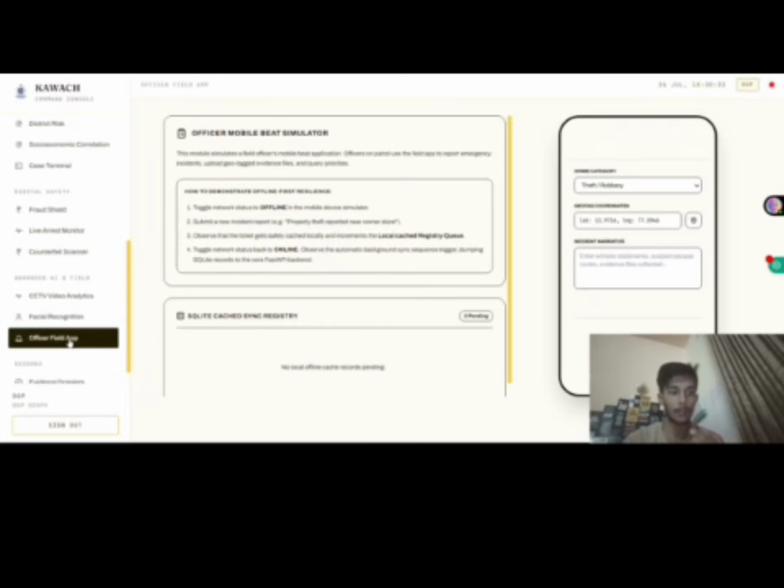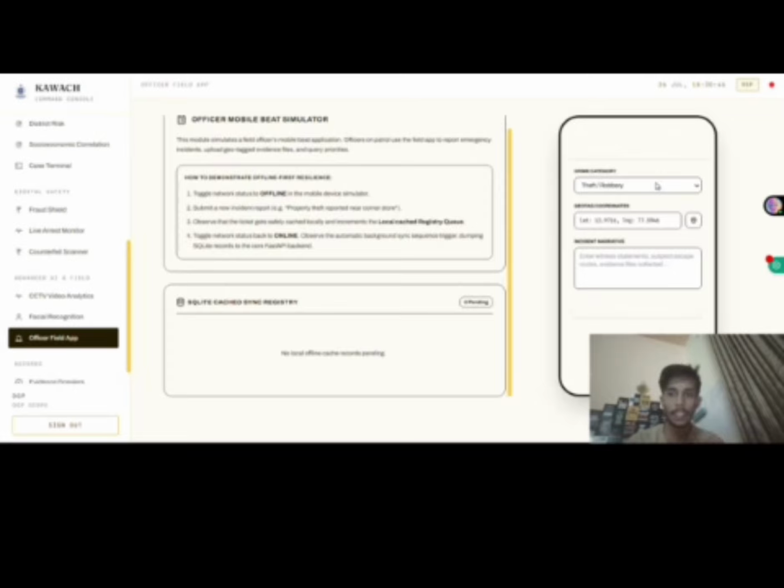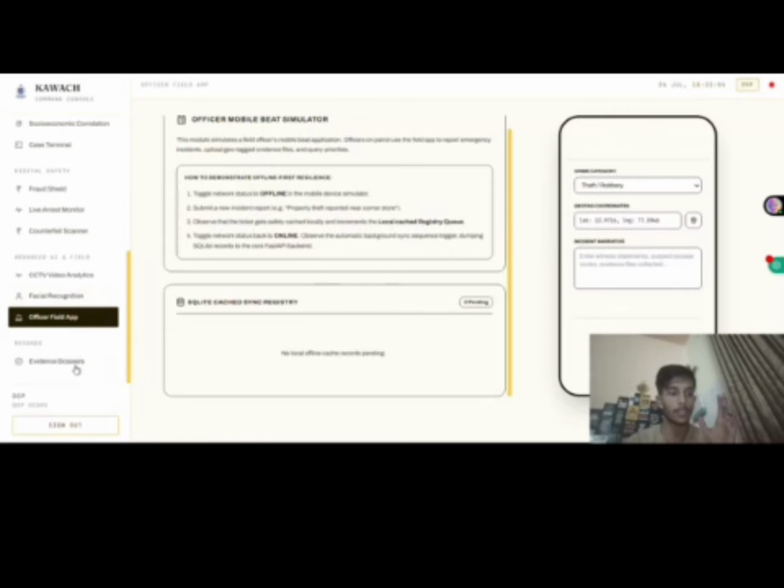Next, we have the officer field lab, which is a very major feature. Now, a major drawback is that if police are out on the ground, they cannot actually note what's happening there. So this is for them: if they find a theft or robbery, any crime category, at the exact coordinates, which will be directly fetched, they can add notes and the exact details of what's happening there, and they can push it directly to our app, which will be stored there as a node. So, this is also a USP which we possess.